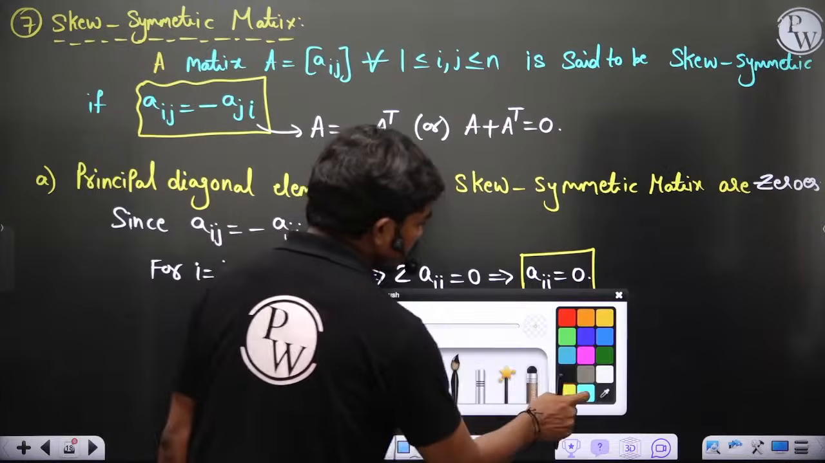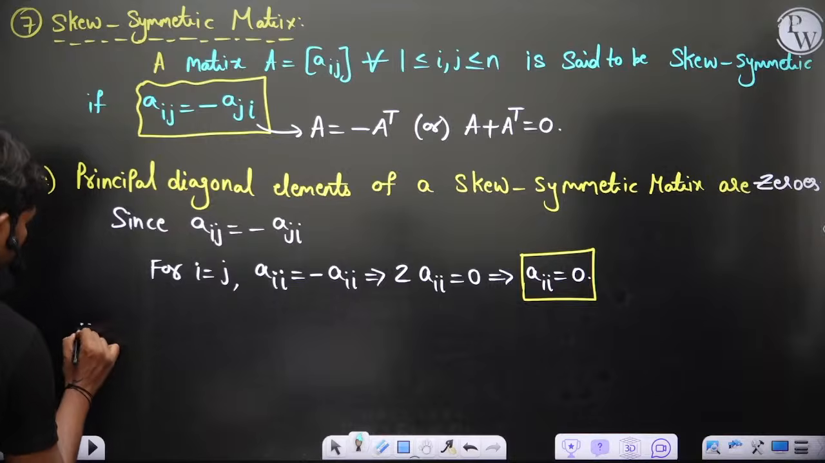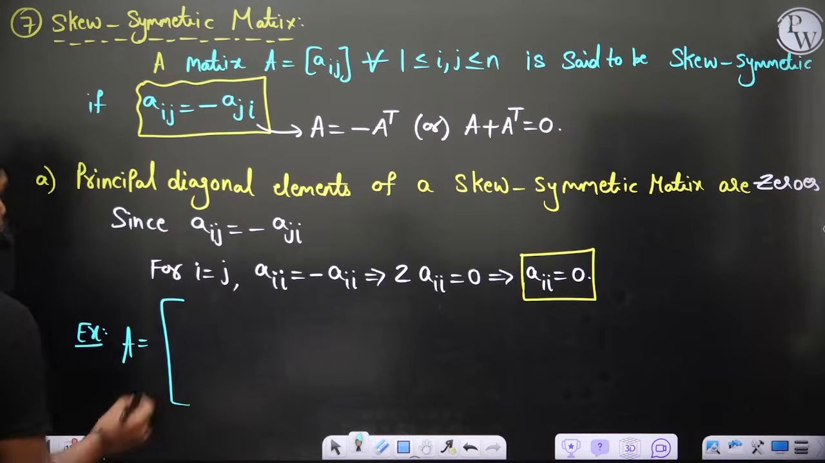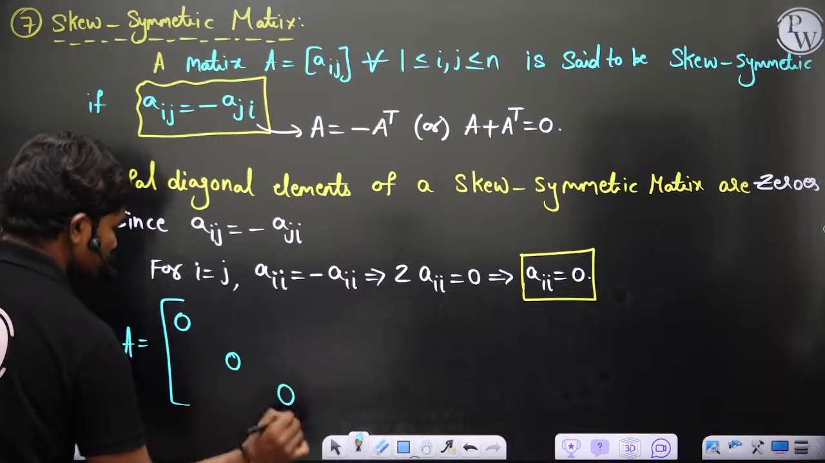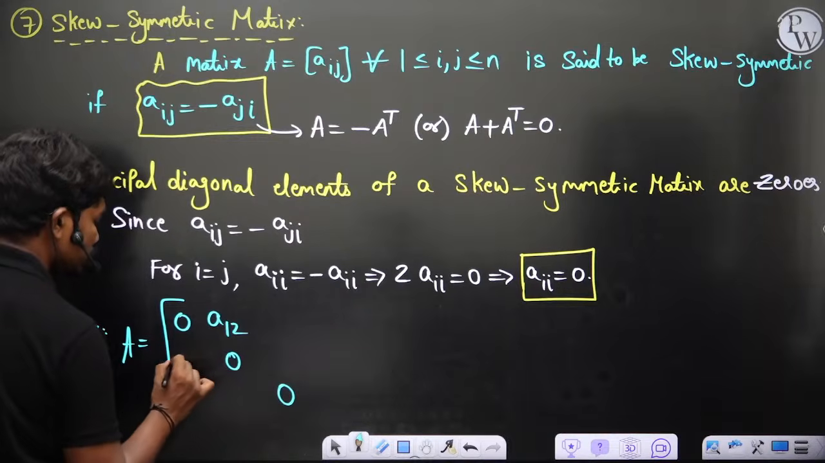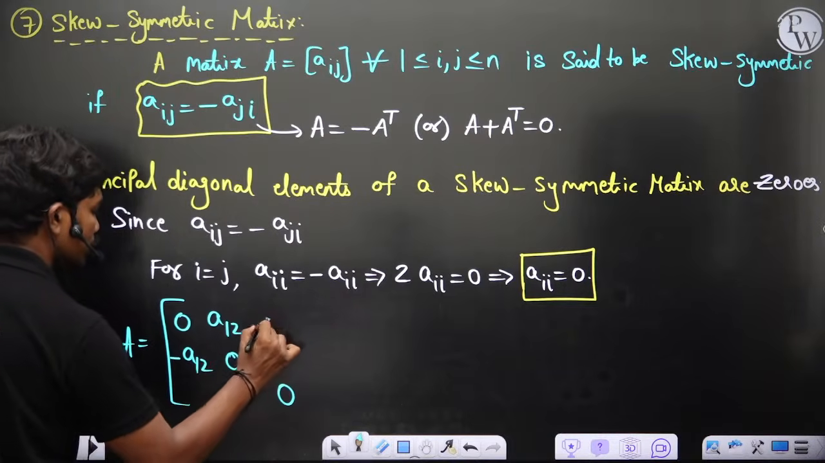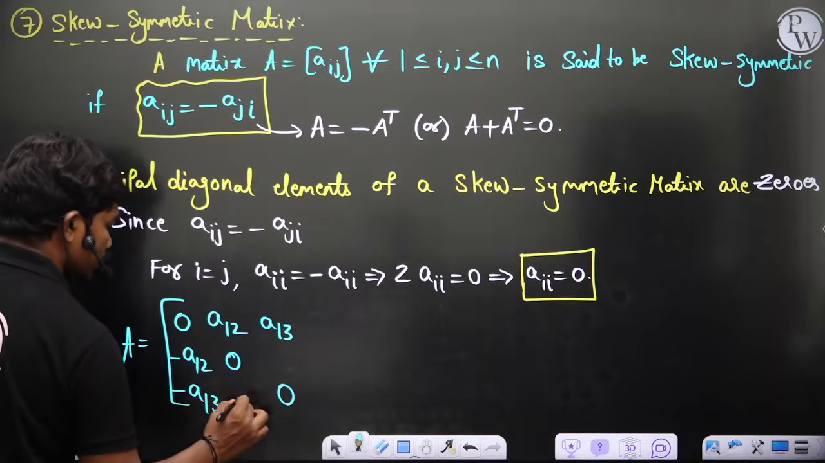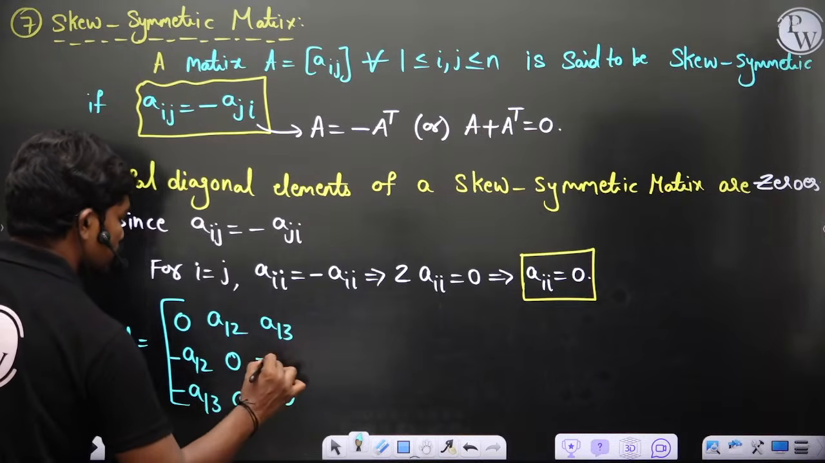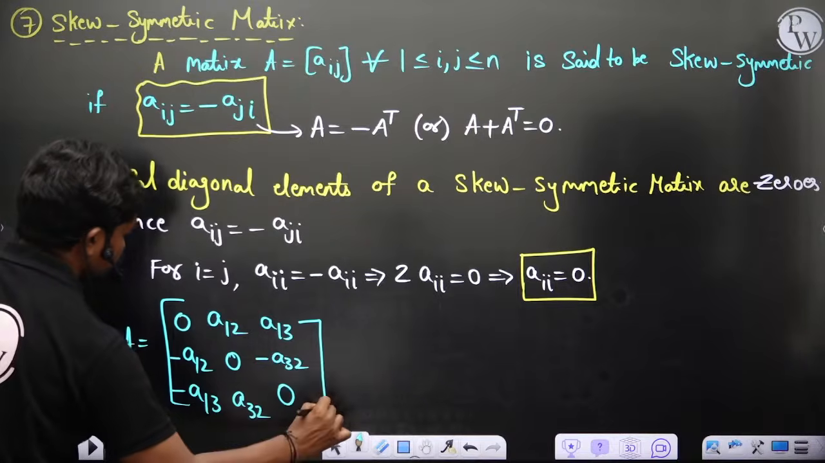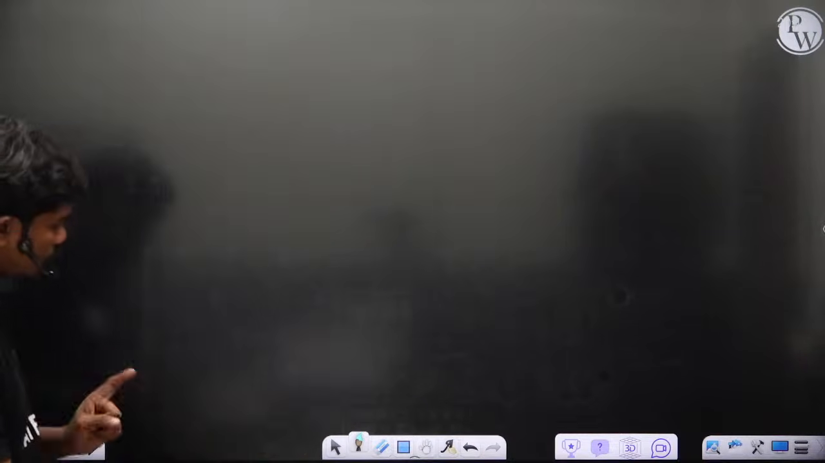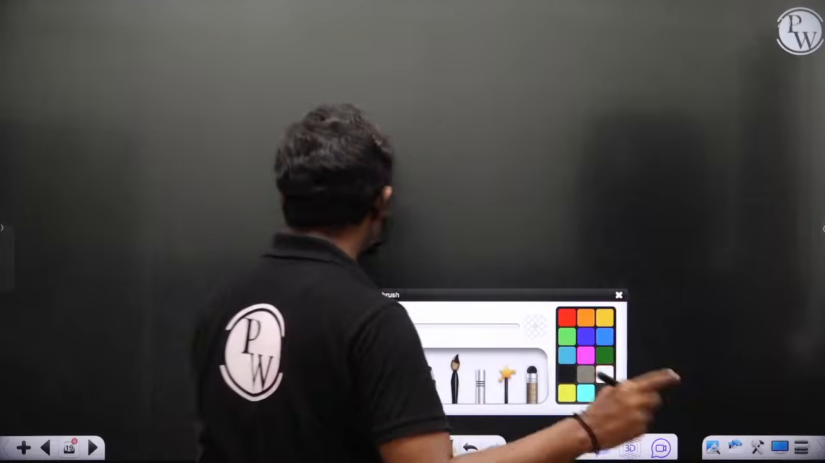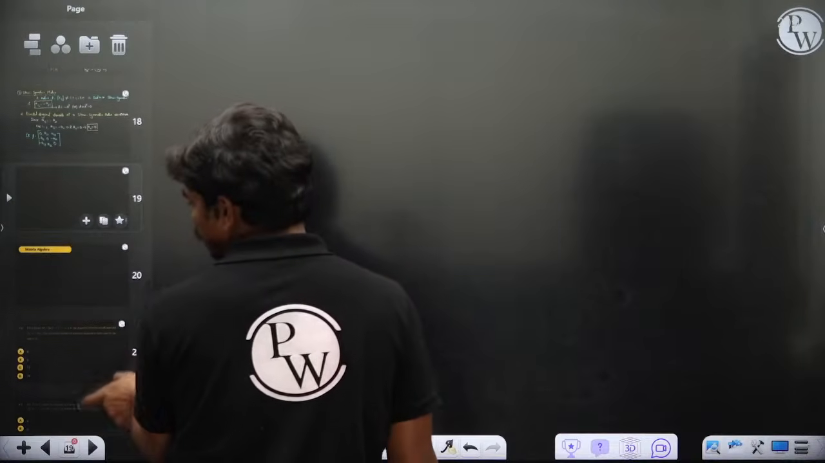For example, if I give you an example, you fill the diagonal with zeros. If you keep a12 here, it should be minus a12 in the symmetric position. Then if you keep a13 here, it should be minus a13. Then maybe you can keep a32 and minus a32. That's it. Also, I just want to ask you one question. Before I ask you this question, I would like to solve a question.